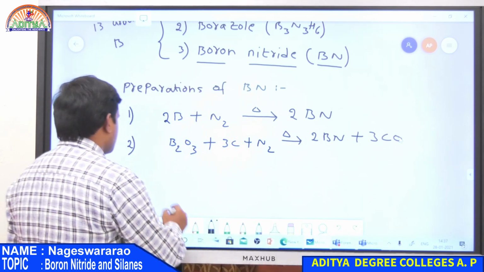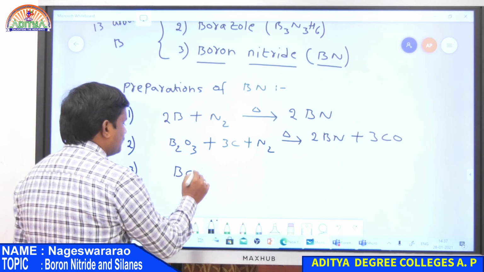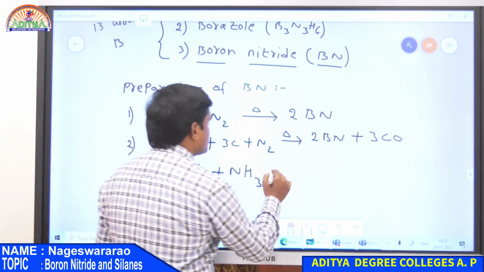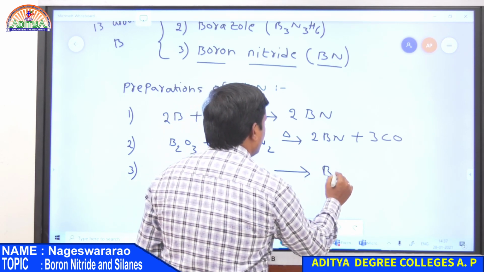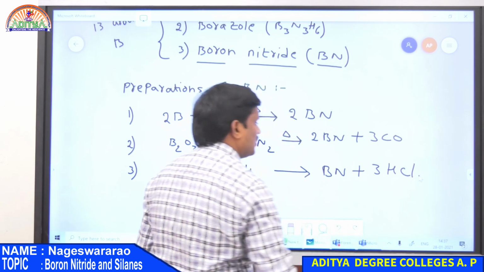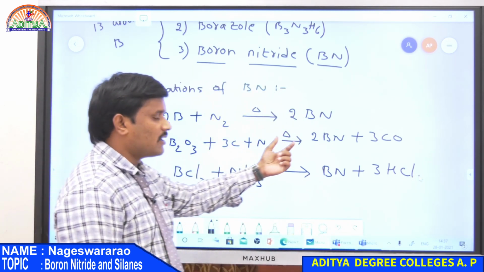And the third preparation is the reaction between BCl3 and NH3. It gives boron nitride along with 3HCl. So this is the third preparation method. So these are the preparation methods for boron nitride.